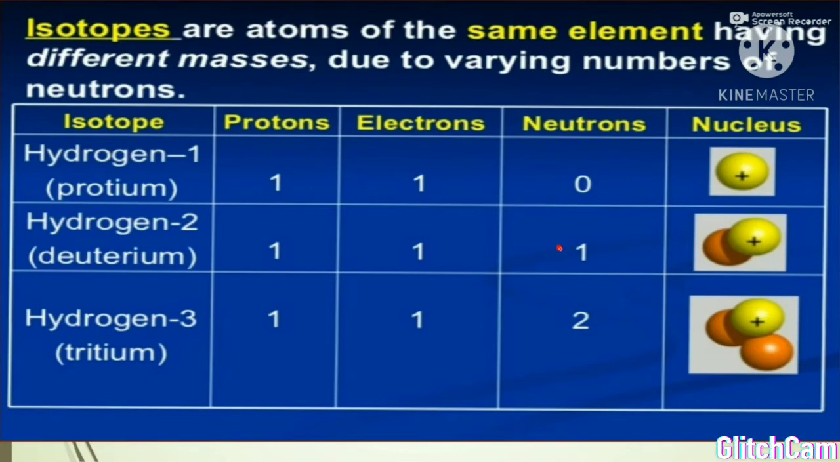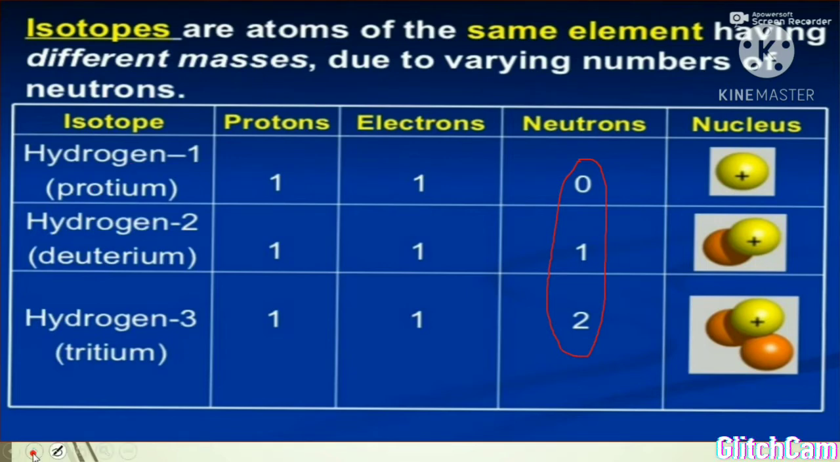Because they contain different numbers of neutrons, and we know that a neutron is a heavy particle of the atom, we can say tritium is heavier than deuterium, and deuterium is heavier than protium. So their mass will be different because of the number of neutrons present in the nucleus. Otherwise the number of protons and electrons is the same. So this table is very important.